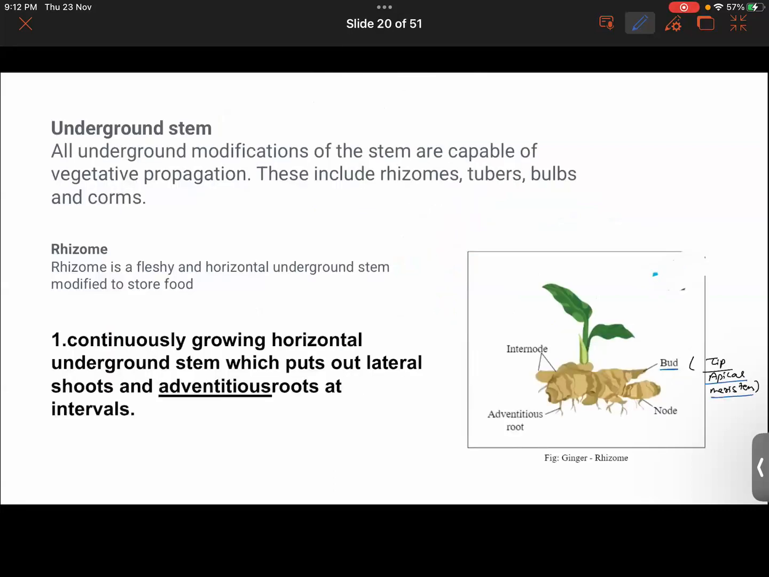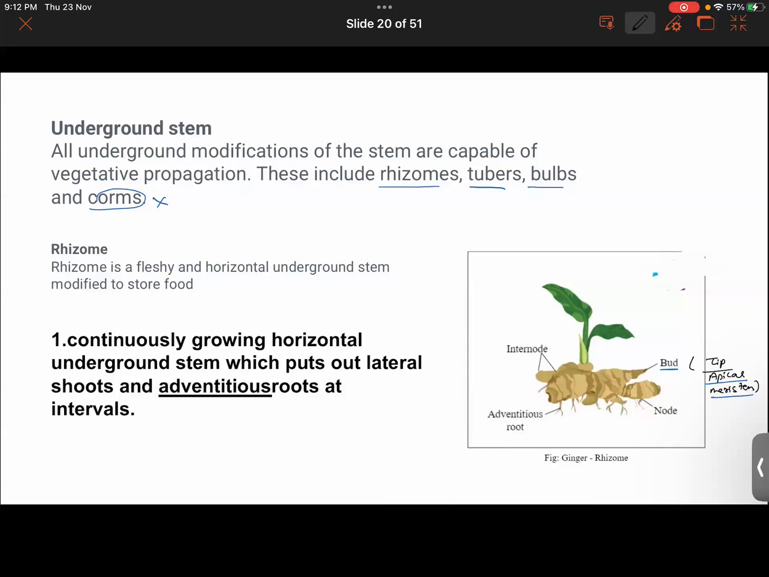So we did talk about the underground stems that were mainly rhizomes, tubers, and bulbs. Corms is not part of the syllabus, so we won't be discussing that, while in this question I would be covering that. Now, rhizome we did talk about. These were basically horizontal underground stems, and they were modified to store food, right?